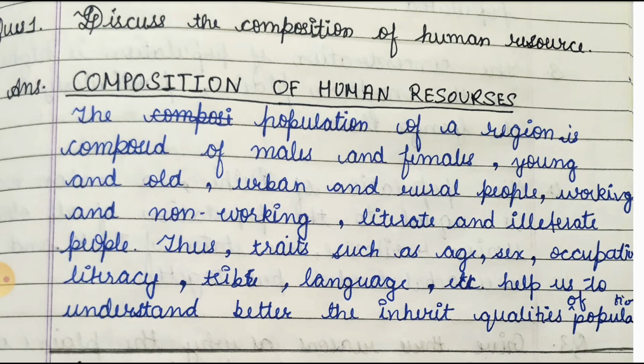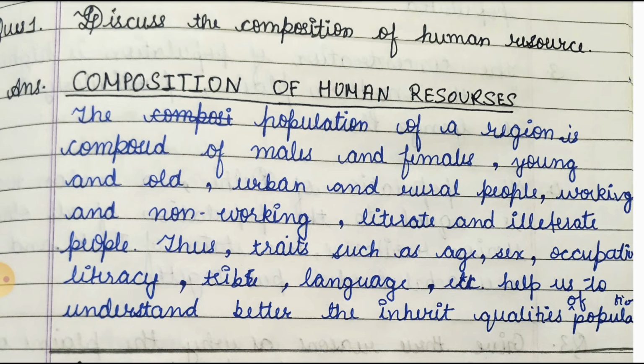So friends, answer will be the population of a region composed of males and females, young and old, urban and rural, working and non-working, literate and illiterate people, etc. And thus traits such as age, sex, occupation, literacy, tribe, language, etc. help us to understand better the inherent qualities of the population. So in this way our human resources are divided in many ways like males and females, young and old. So this comes under the composition of human resources.